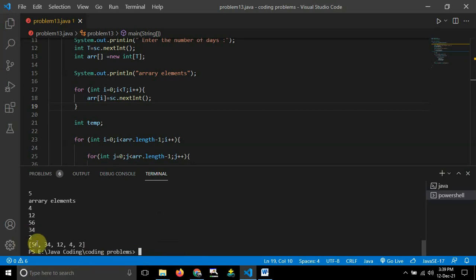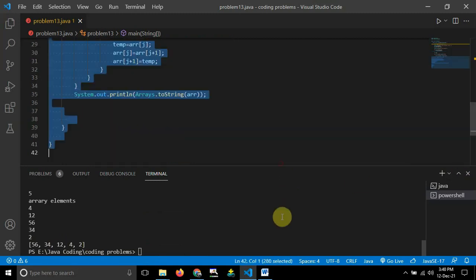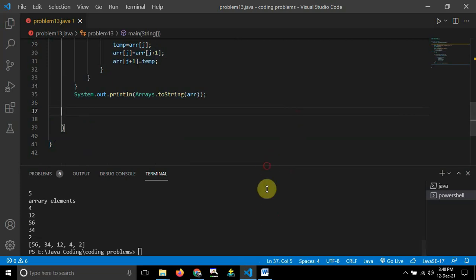So here you can see 56, 34, 12, 4, 2. Yes, the sorting algorithm is working fine, and it is giving me the output properly. So one step is already done, guys. We have sorted the things. Now it's time to find out.